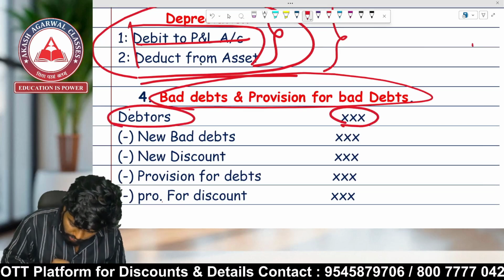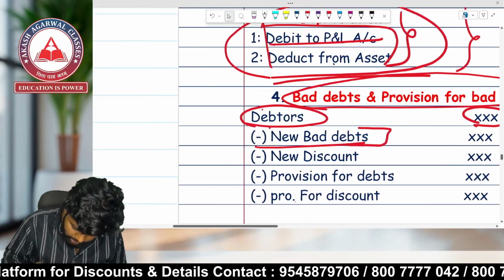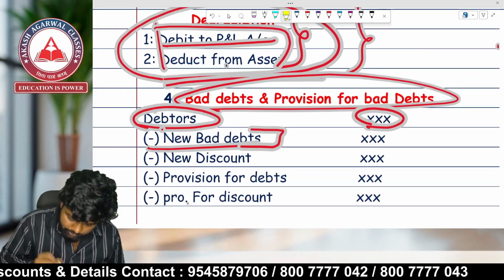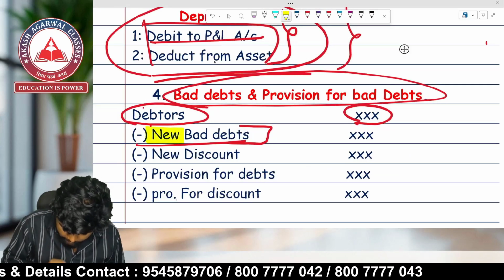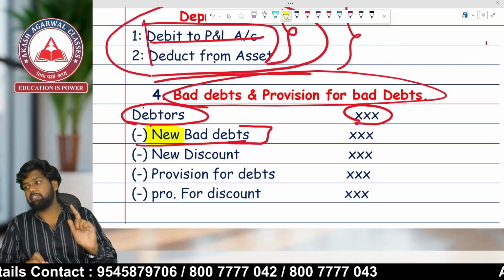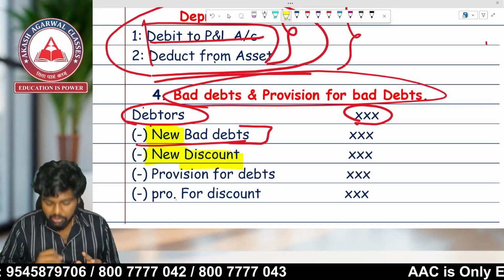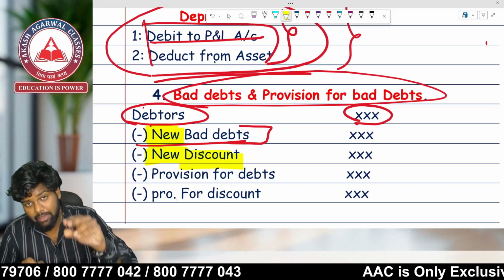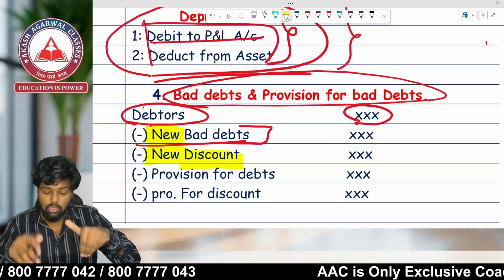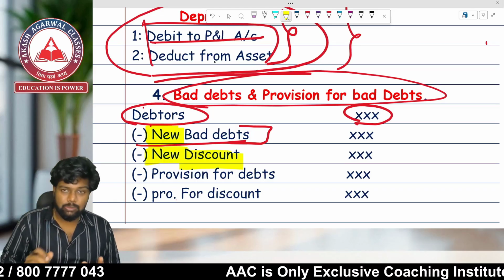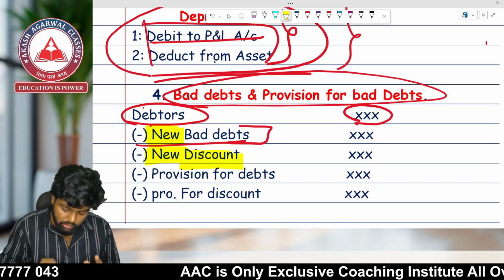Debtors: you have to deduct new bad debts. I have written in the column that there are new bad debts, not old bad debts. Only new bad debts will be deducted. New discount will be deducted. It means that bad debts which are appearing in the trial balance will not be deducted over here. Bad debts which are appearing in the adjustment will be deducted over here.